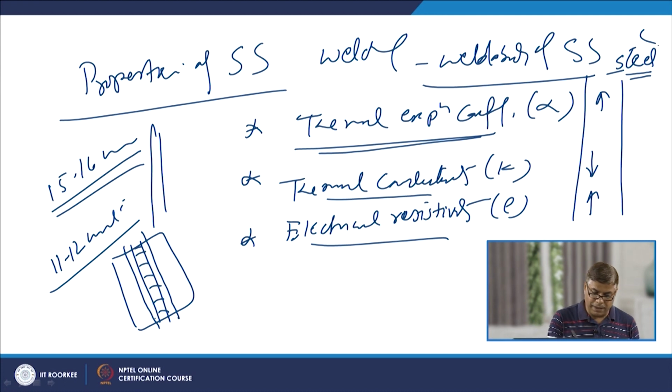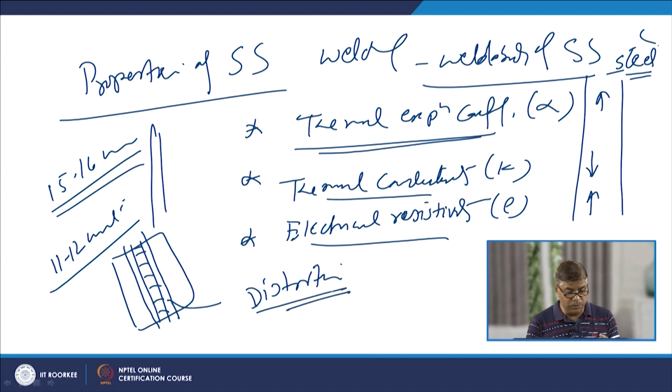Due to the higher thermal expansion coefficient of the SS, it will experience greater expansion and contraction during the cooling phase, and this will pose greater difficulties associated with distortion. So, to control the distortion, we need extra care and precaution during the welding of the stainless steels as compared to that of the carbon steel.